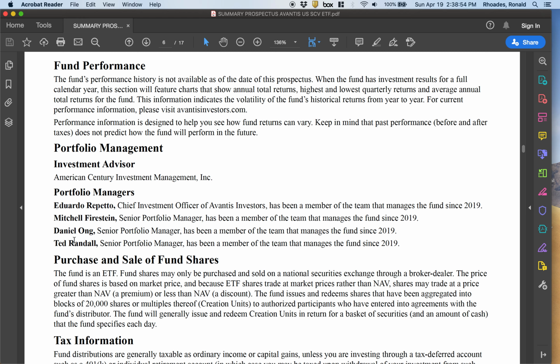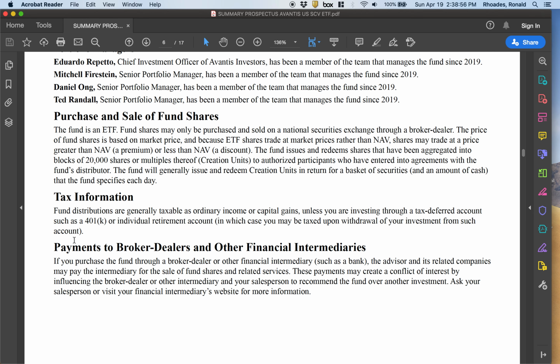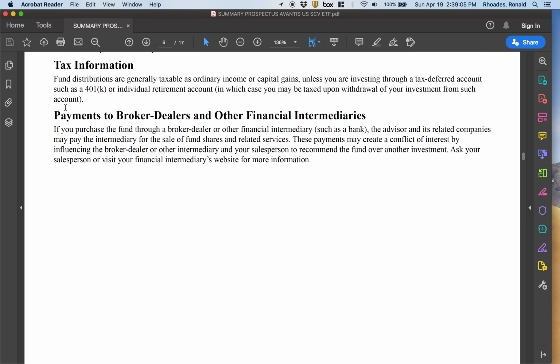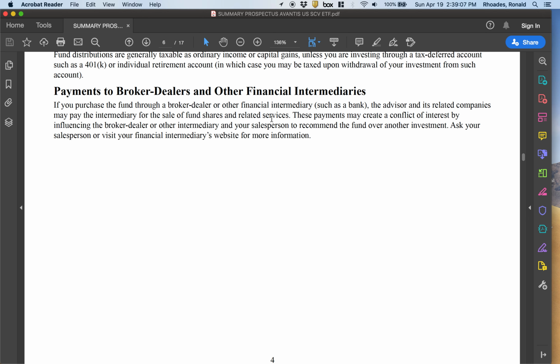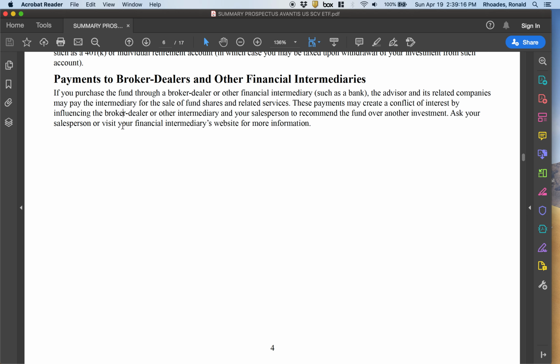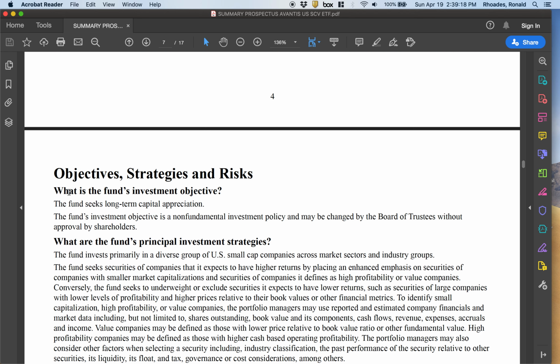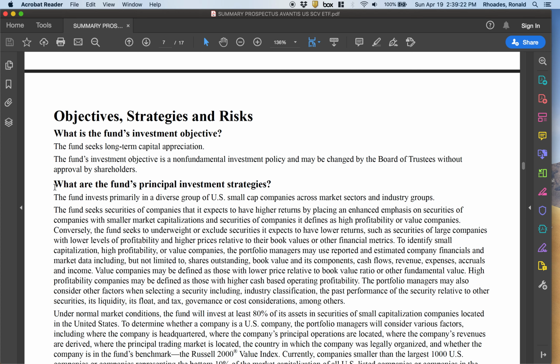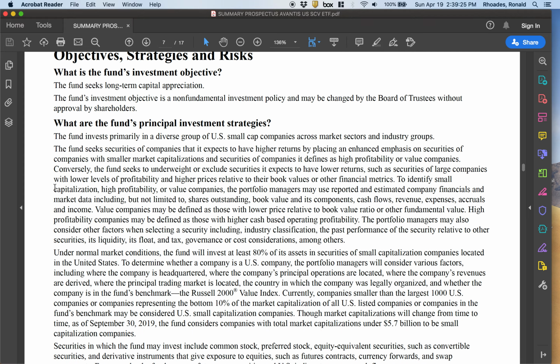Here are the portfolio managers, and it's an exchange traded fund, so you can actually buy it through any brokerage firm, including pretty much any discount brokerage firm. And then it says we may pay the intermediary for the fund's sales. This may create a conflict of interest. So some broker dealers might be incentivized to sell this fund. That is not good to see in my view, but at the same time, this has got a pretty low expense ratio for this type of fund.